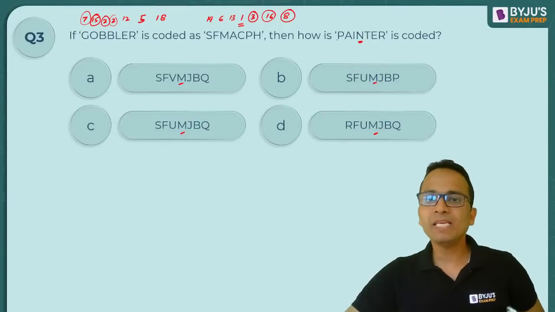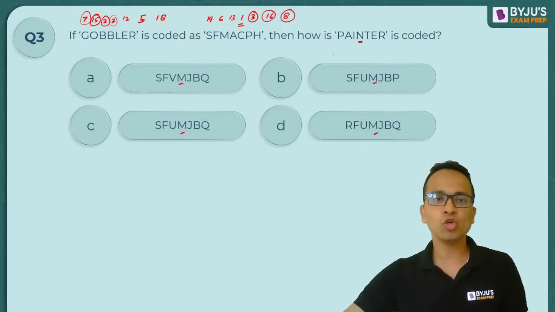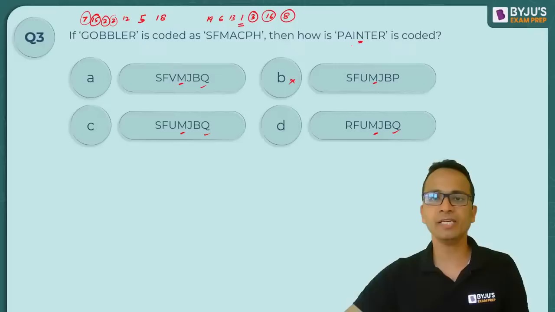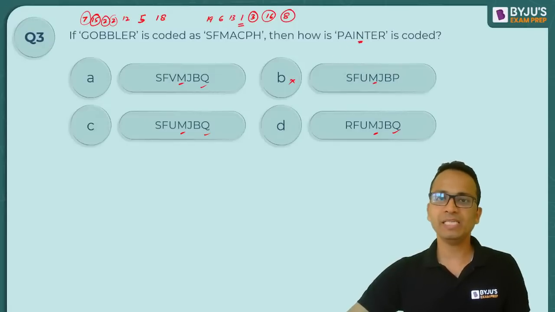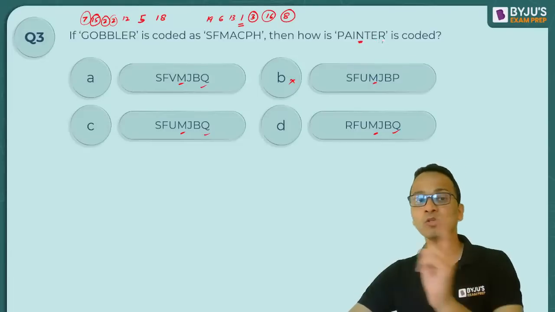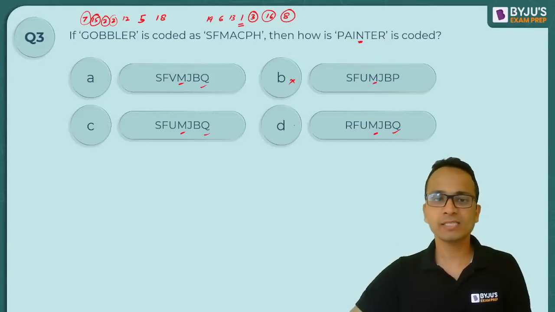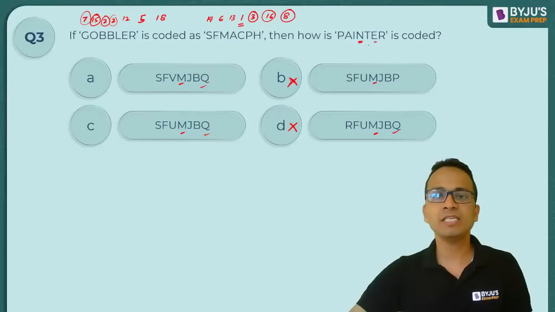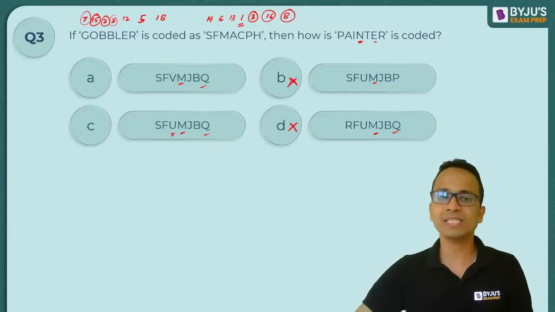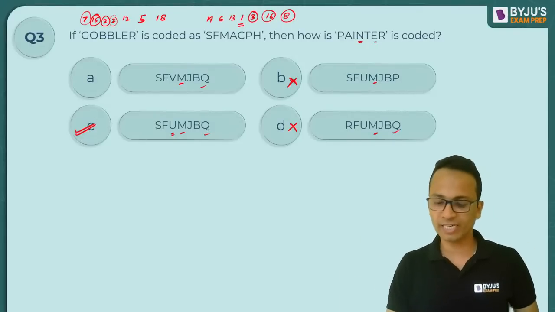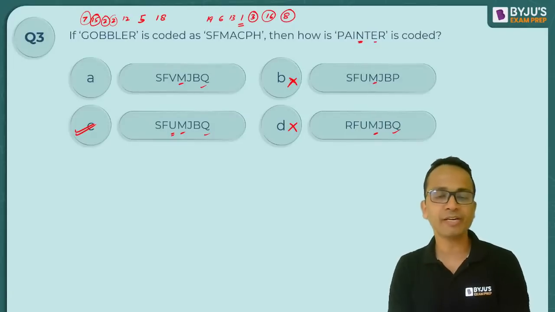Okay, now P में +1 किया, it will become Q and will go to the end. So end alphabet is Q in 3 options, so option B will be eliminated. Then A plus 1 is B everywhere. I plus 1 is J everywhere. Okay, now R, I'm going to the last alphabet. R plus 1 is S. So option D is also eliminated. E plus 1 is F. I have it. T plus 1 is U. So U is in option C. So yes, correct answer is option C. And all of you have given a correct answer. That's good. Wonderful to see a perfect response from all of you.